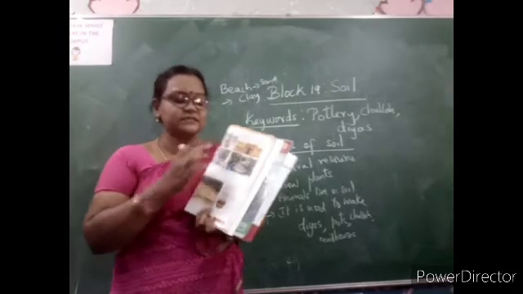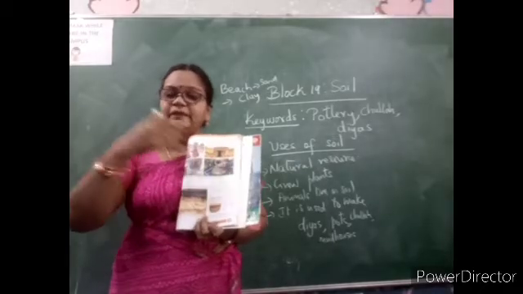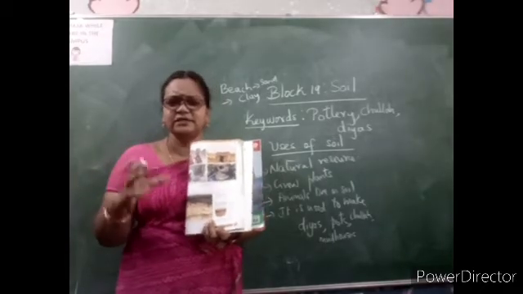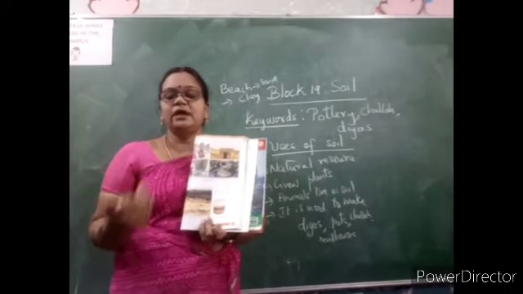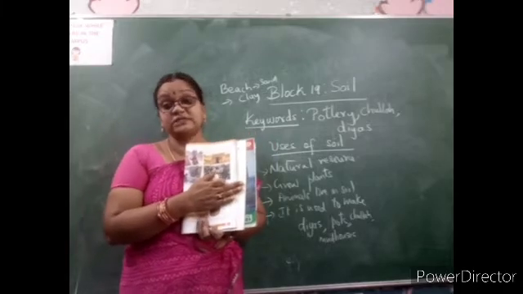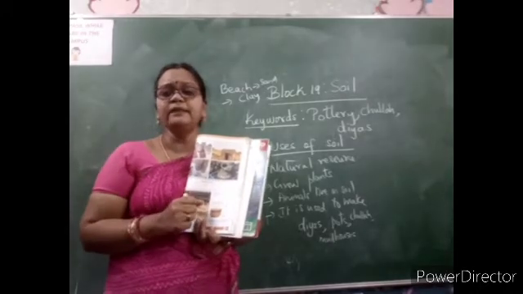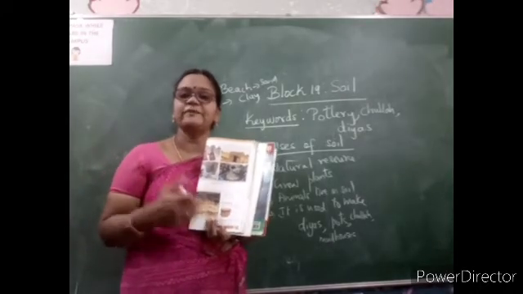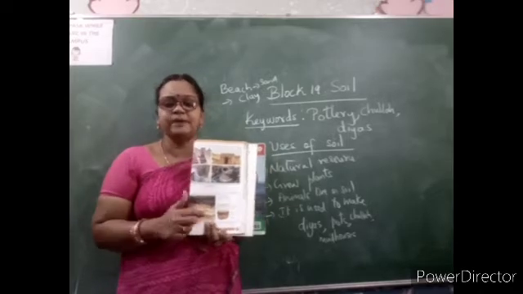And if you want to construct something, at construction places they will use the sandy soil. Then only they can mix it with the cement and construct. So as the type changes, every type is useful. Here sandy soil is used for constructing buildings and clayey soil is used for making pots. And one more type is loamy soil. That is what we are going to learn in the next part of the lesson.